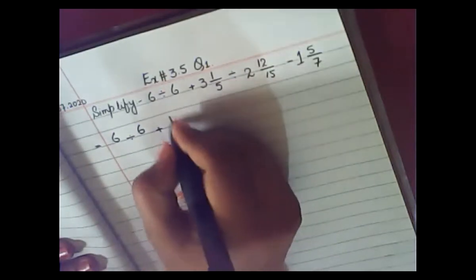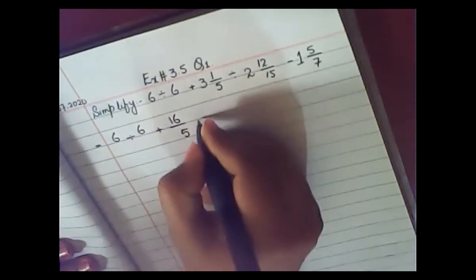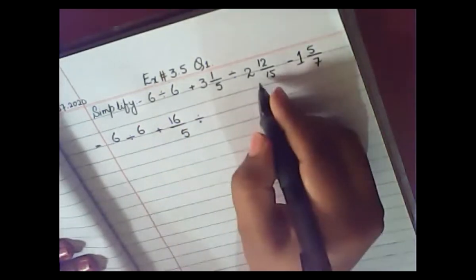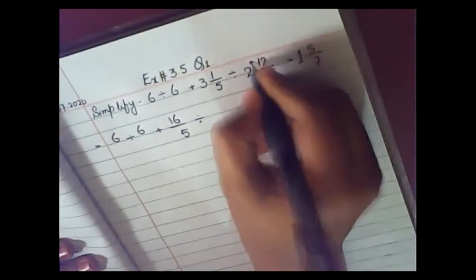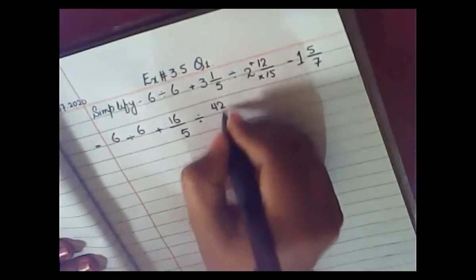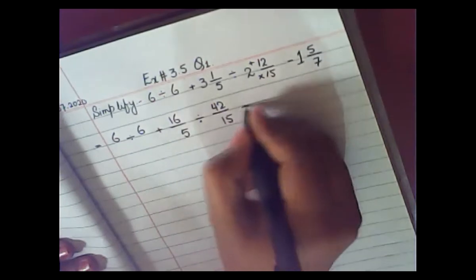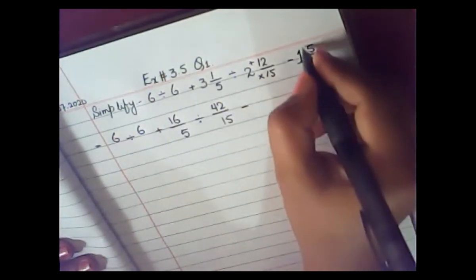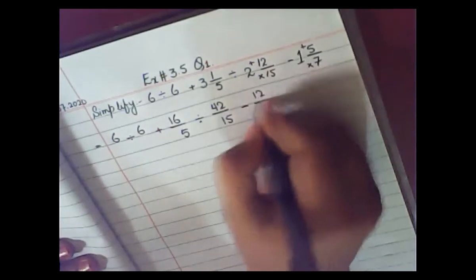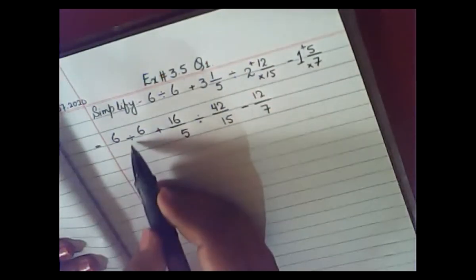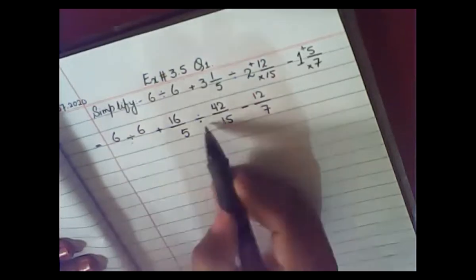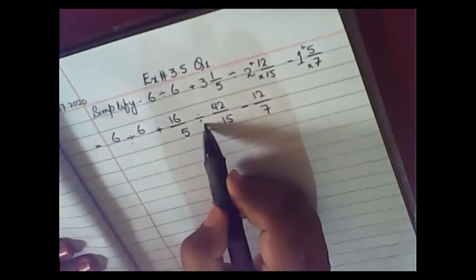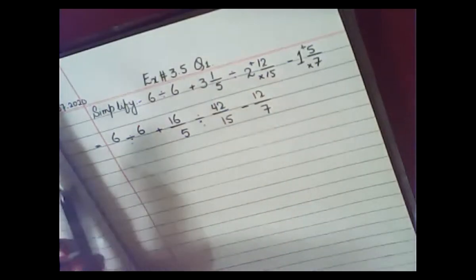15 plus 1 will become 16 upon 5, divided by 15 multiplied by 2 will be 30. 30 plus 12 will become 42 upon 15, minus 7 into 1 is 7, plus 5 will become 12 upon 7. Now after converting them, what I will do, I will change the sign of division here. Here I have two signs of division, and I will convert them into the sign of multiplication.